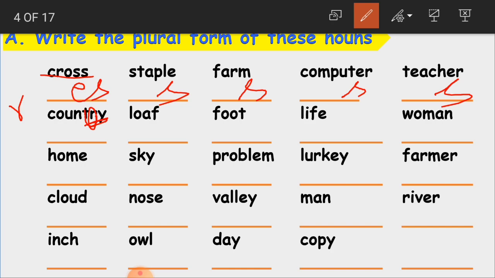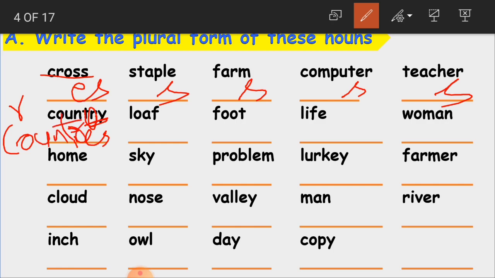It is a consonant. When you have the consonant, then we will add ies. Y will go, in place of Y we will add I, then we will add es. So the word becomes countries.